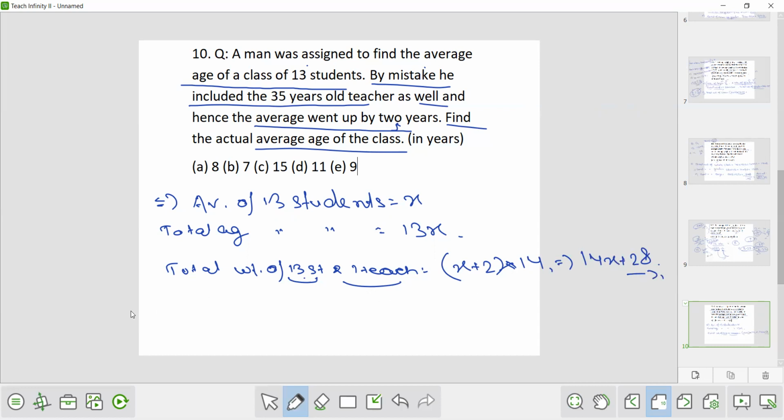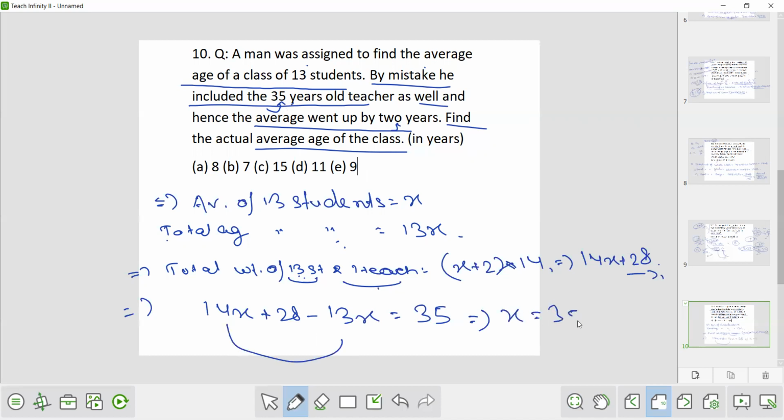Now if you subtract the total age of 13 students from the total of 13 students and one teacher, you will get the total age of the teacher, which is given as 35. So 14x plus 28 minus 13x is equal to 35. So x equals 35 minus 28, that is 7 years.